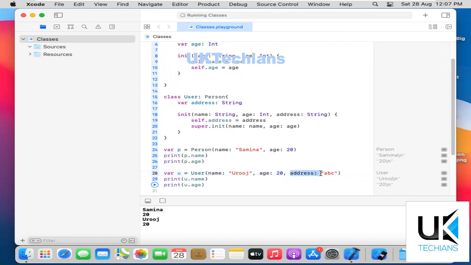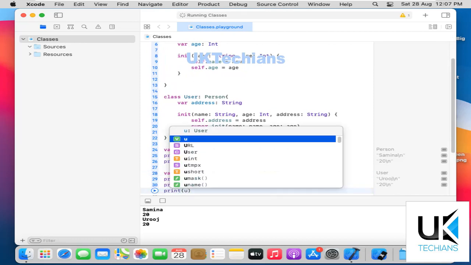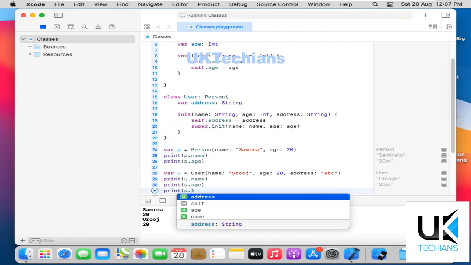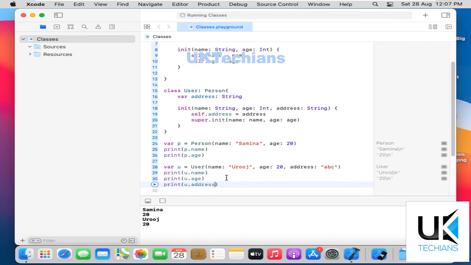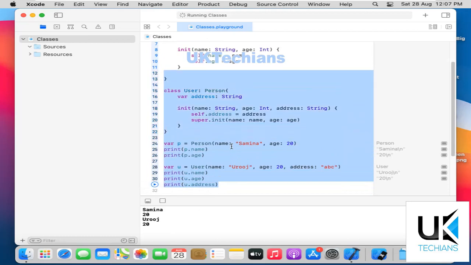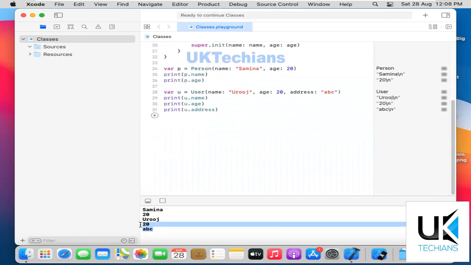I forgot to mention address here, so now u.address. Just run it and see the results. So this is how we use initializers in a class. Here is the result: Uruj, 20 and ABC. This is name, this is age, and this is address.